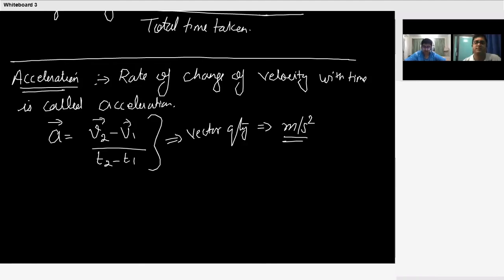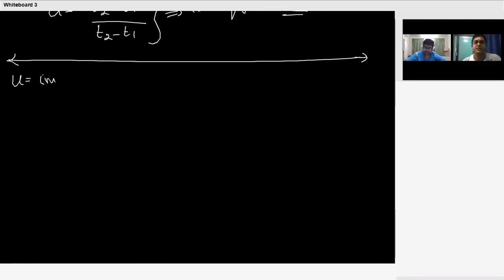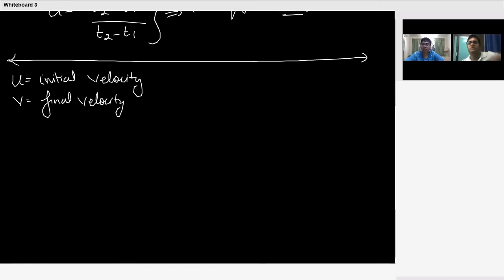Now based on this, there are three equations of motion. So we write u as the initial velocity, v as the final velocity, a as acceleration, t as the time, and s as the displacement. Actually, I am covering it by assuming that you know the basics of all this.